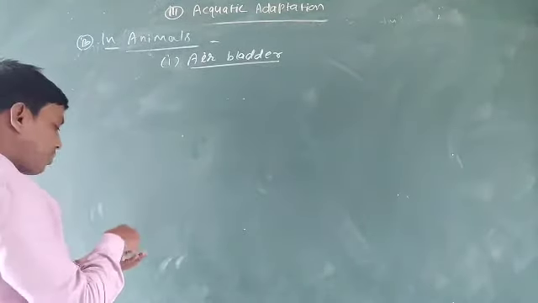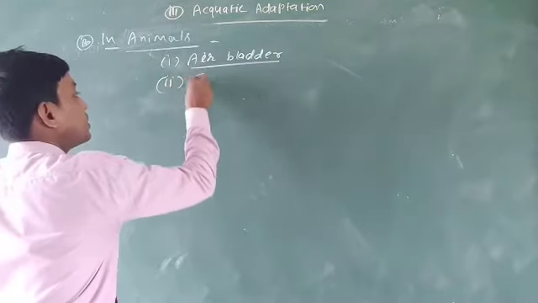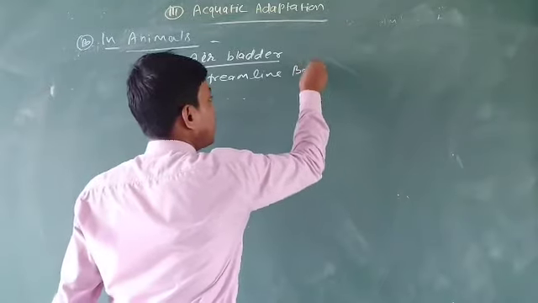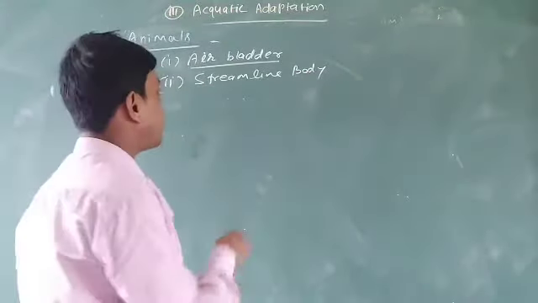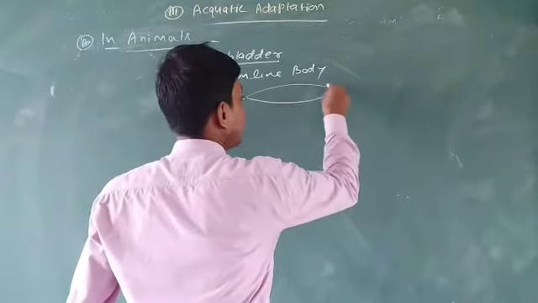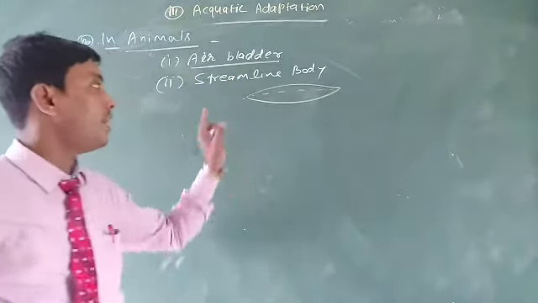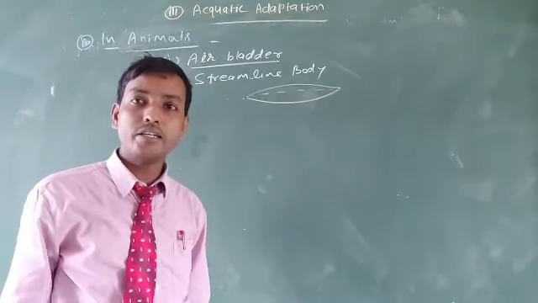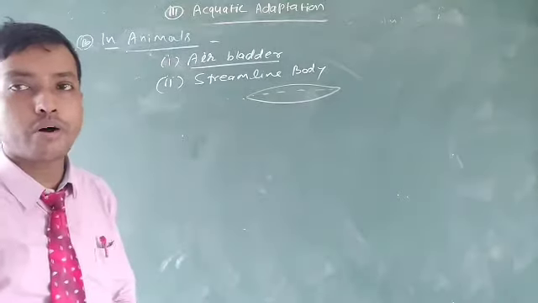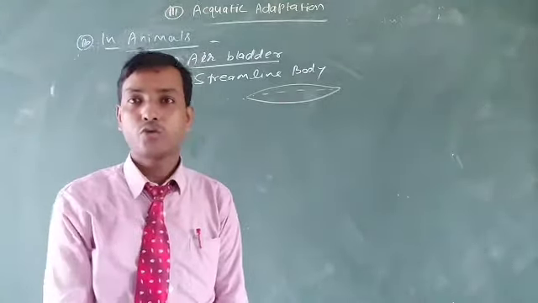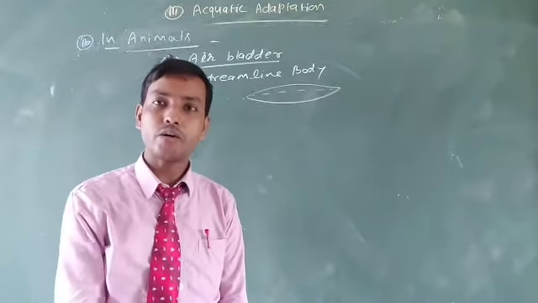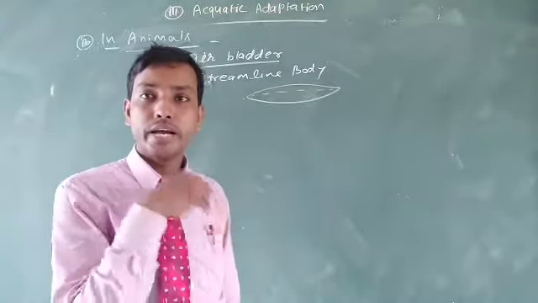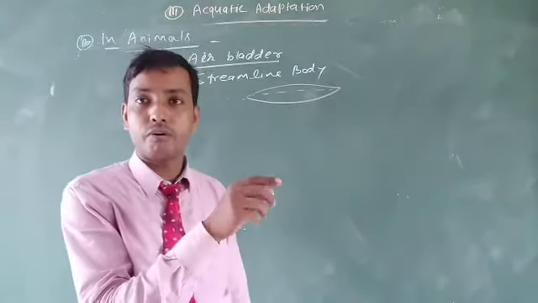Now back to the second important characteristic, the streamline body. What is a streamline body? Let me make you aware. This type of body, the body of a fish, is conical in shape anteriorly and posteriorly. This avoids friction. It reduces the overall friction created by the water, so that fishes and other aquatic organisms can swim against the current, that is, against the water flow.